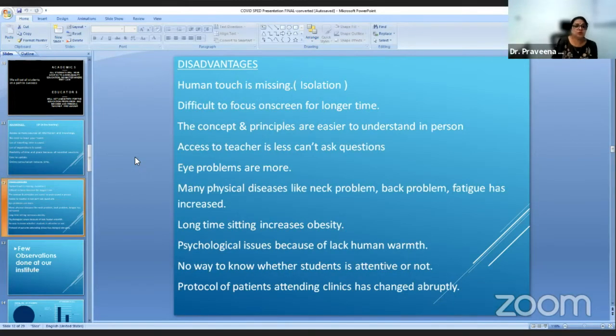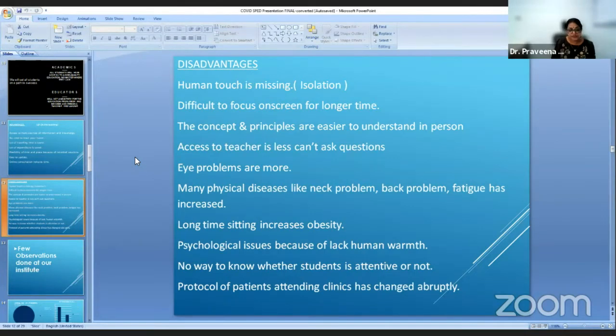The disadvantages: the human touch was missing, that is, isolation was there, and it was difficult to focus on the screen for a longer time. The concepts and the principles are easier to understand in person, so they were not being properly taken up by the gray matter. Access to the teacher is less, you can't ask questions directly. Eye problems are more. Many physical problems like neck problem, back problem, and fatigue had increased. Long time sitting increases obesity. Psychological issues were there because of the lack of human warmth. There is no way to know whether the student is attentive or not because we are taking online classes.